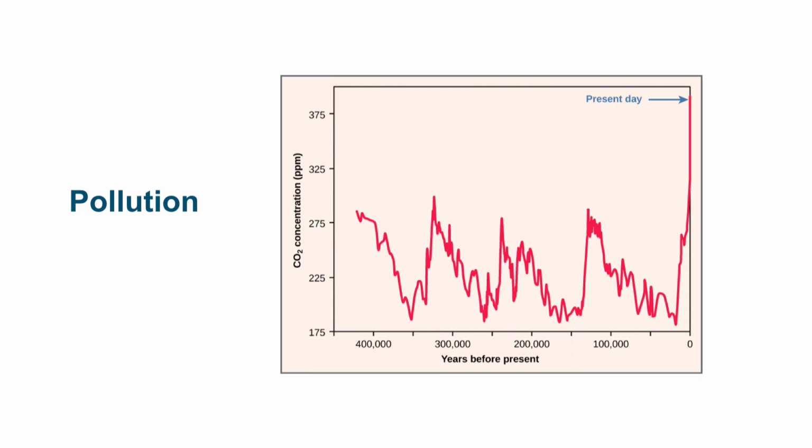This picture is showing the CO2 concentration in parts per million in the atmosphere over the last roughly 500,000 or 450,000 years. And you might wonder, how do we know that? We have ice cores that can be carbon dated to 400,000 years ago, and they tell us the concentration of CO2 that was in the atmosphere at the time.